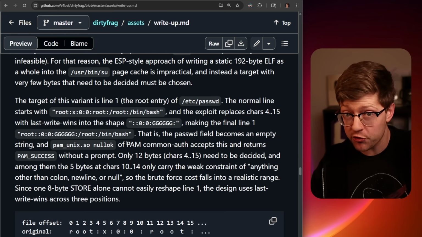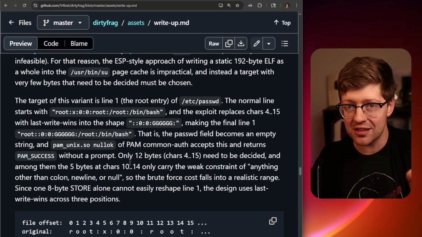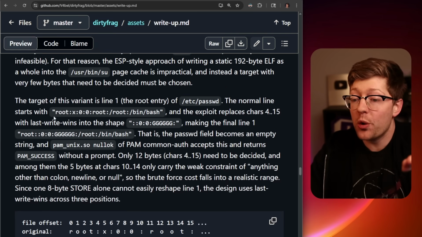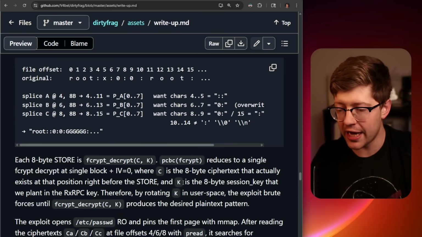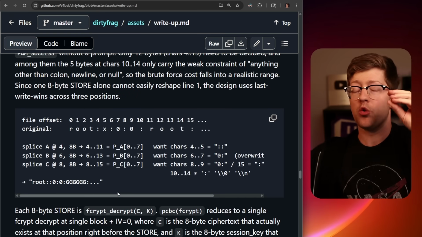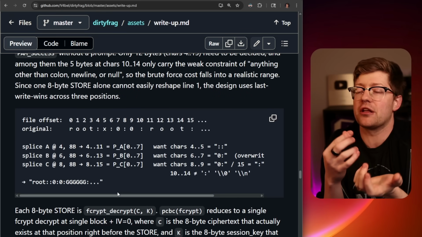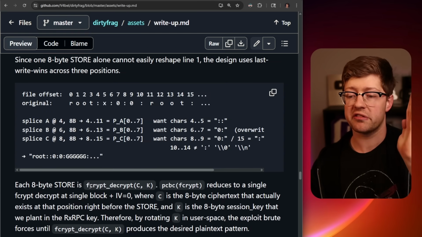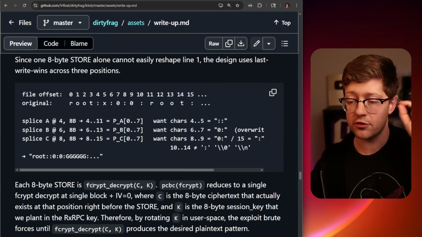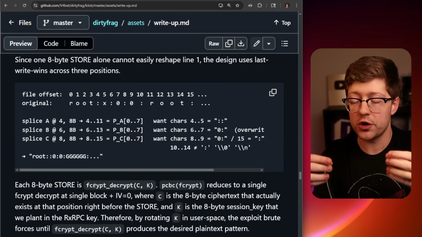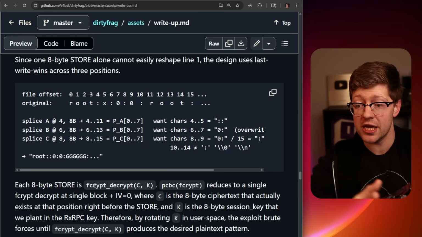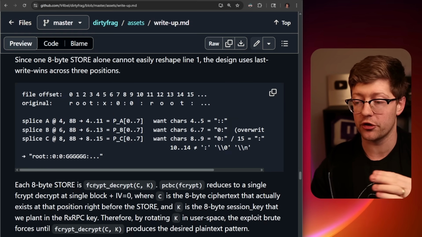So they brute force the decryption in memory, and then when they try to execute /usr/bin/su, it uses the page cache entry of /etc/passwd, which now has nothing for the root entry, okay? If you want to read the total end-to-end of how this works, it's way more complicated than my explanation. This would take me, I think, literally a 3-hour video to go into every detail. But what they do in the exploit primitive is they literally brute force over every byte. Then they use a loopback interface to create the session, which with the key they've now brute forced decrypts in place in memory the /etc/passwd file to the same file, but they just shift the string over a little bit such that when they run /usr/bin/su, they get root with no password.